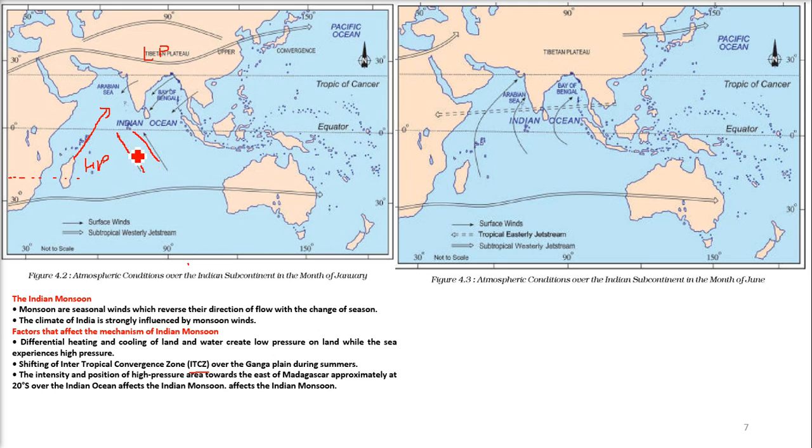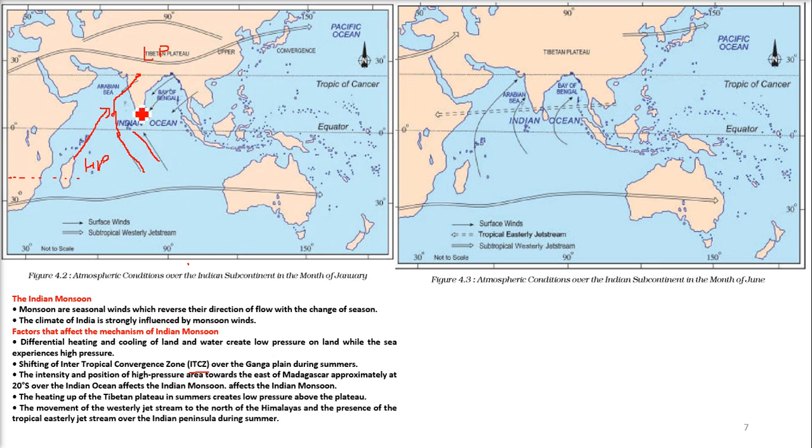These are the trade winds. Sorry, not westerly winds, these are the trade winds. Westerly winds are here, this one. So when the trade winds cross the equator into the northern hemisphere, they are also pointed towards this low pressure area. So the heating up of this Tibetan Plateau in summers creates a low pressure area about this plateau. So we have a low pressure area here.